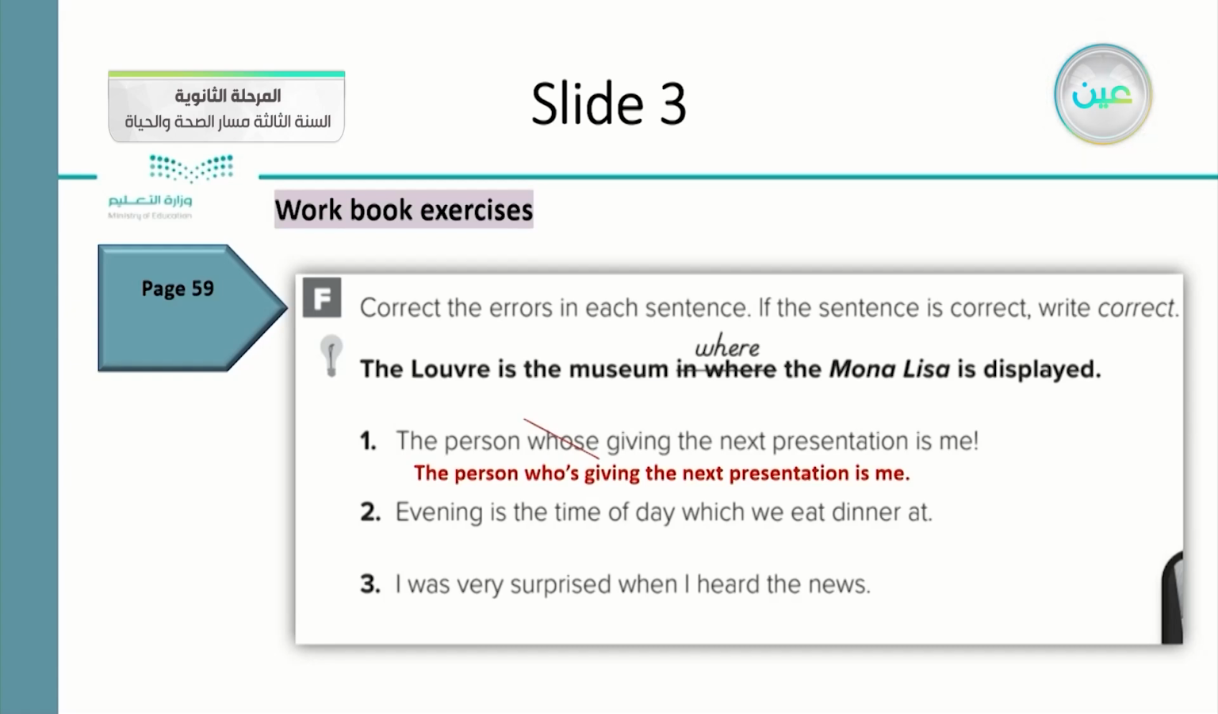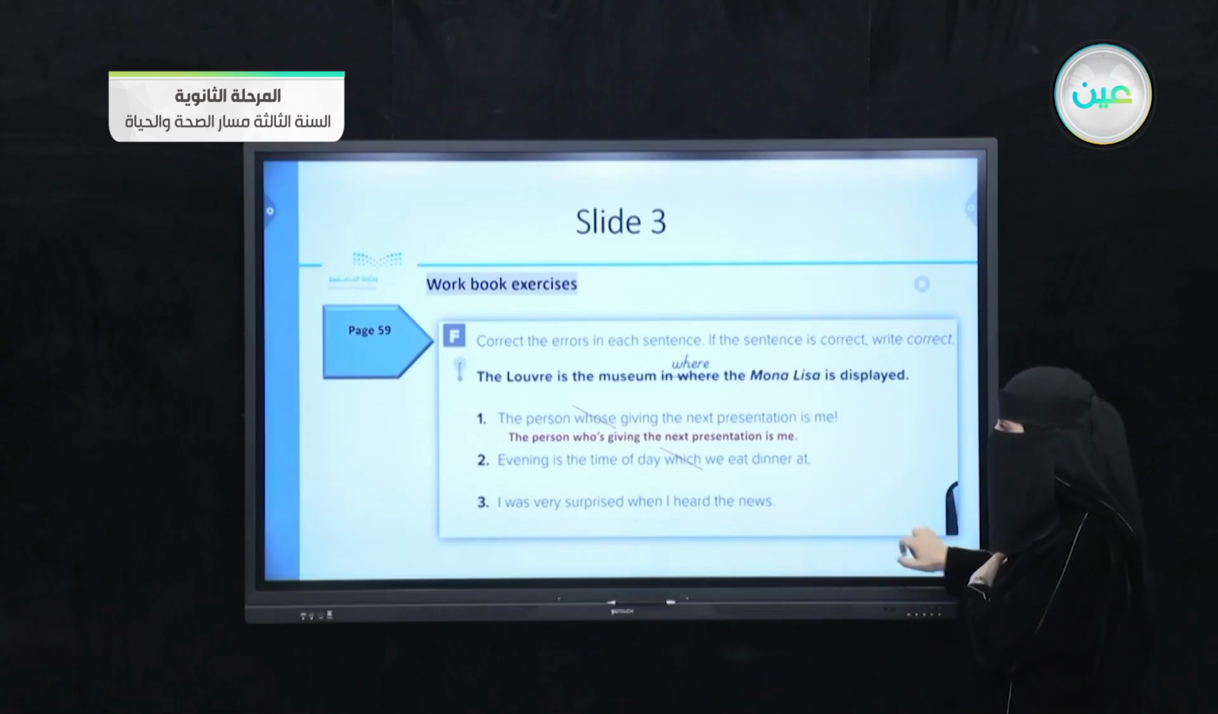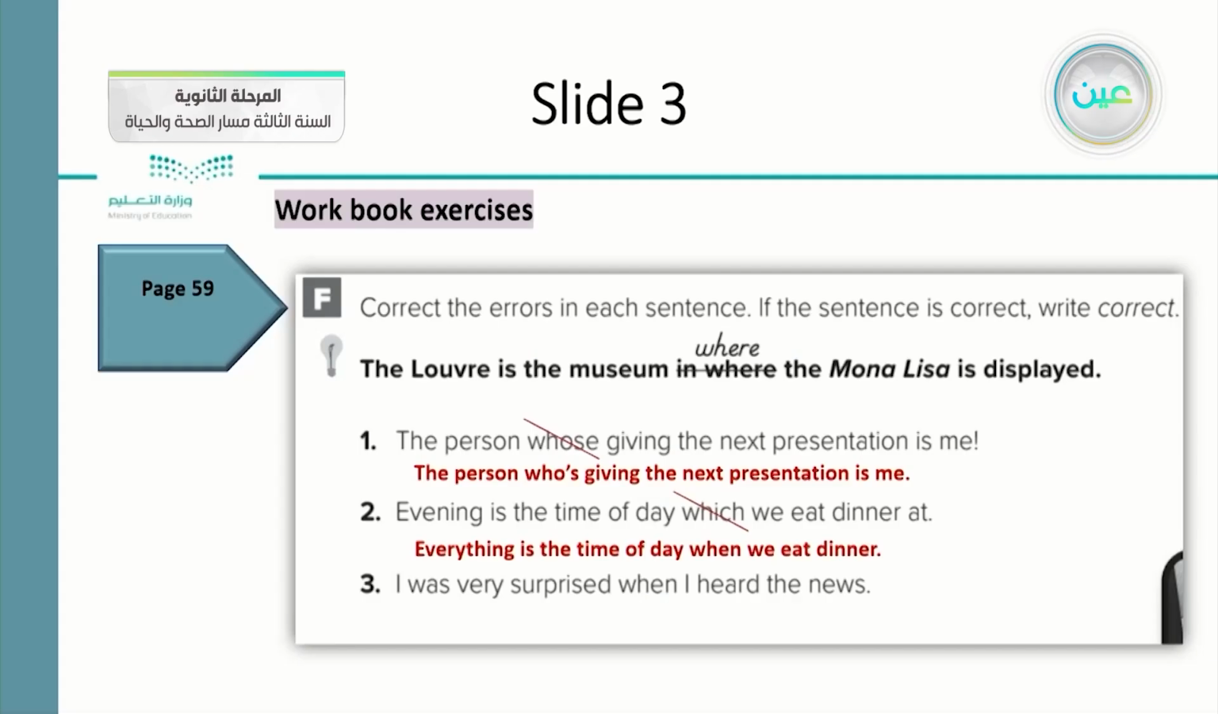Number three, evening is the time of day which we eat dinner at. Where is the error inside the sentence? We found which is the error. So what is the correct one, Miss? Evening is the time of the day when we eat dinner, because it talks about time, so we should choose when, the suitable pronoun. And the next one, I was very surprised when I heard the news.